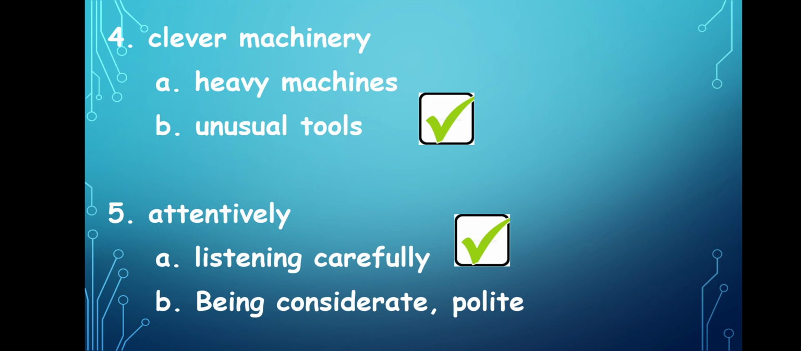And now the last one, attentively. The options are A, listening carefully, B, being considerate or polite. The meaning of attentively is listening carefully. In class, you can hear teachers telling you, please listen to the lesson attentively. That means to listen carefully. The meaning of the word attentively is listening carefully. A is the answer.